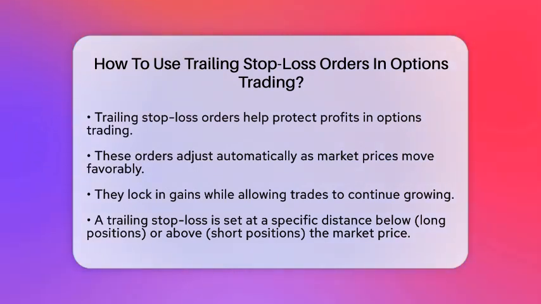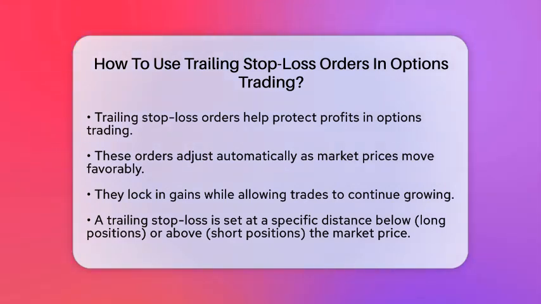Let's break down how to use this strategy effectively. First, a trailing stop-loss order is set at a specific distance below the current market price for long positions or above for short positions. As the price moves favorably, the stop price trails the market price.